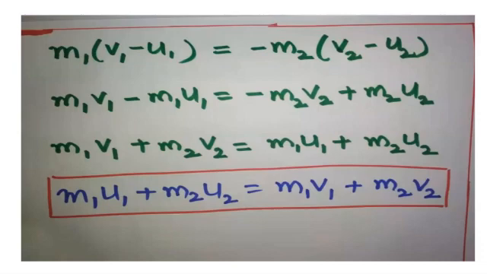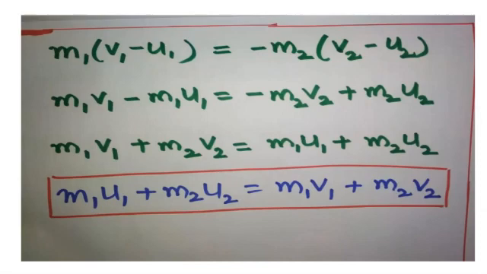So M1 V1 plus M2 V2 is equal to M1 U1, which changes into positive, plus M2 U2. I have brought the U terms first because that is the initial velocity and V is the final velocity.